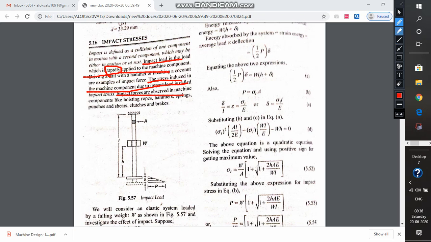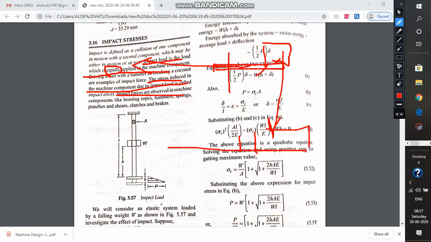Suppose this is a component, this is a shelf, and this object is kept on this particular shelf or base, and suddenly the shelf is removed. Now this component will suddenly fall to the ground. Then it will exert an impact force, an impact load, on the ground, and consequently impact stresses may be generated in the ground or in the base. This is the ground or the base. This was a shelf. Shelf in Hindi means almirah or some type of base.